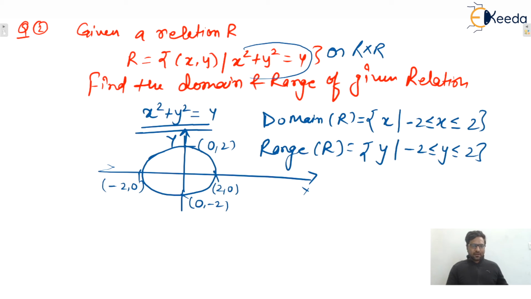I hope this one is clear to everyone. You can see here, that is the domain, -2 to +2, and similarly this is the range, that is -2 to +2, isn't it? I hope this one is clear to everyone.